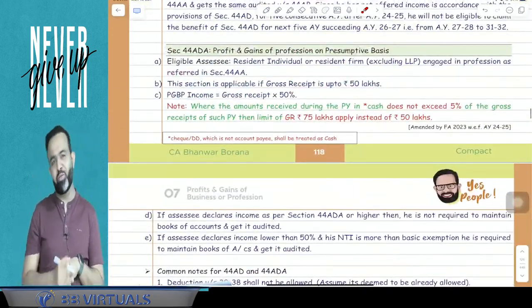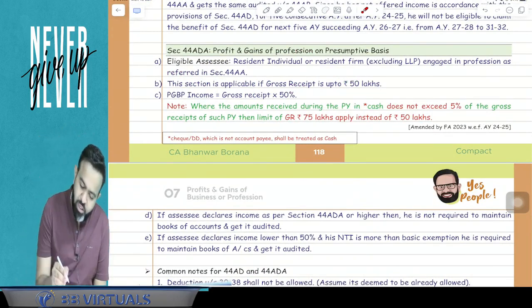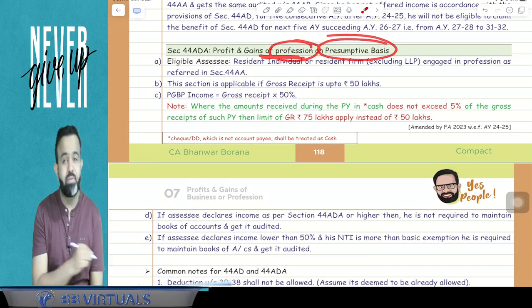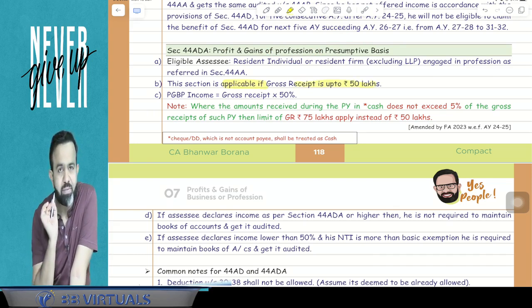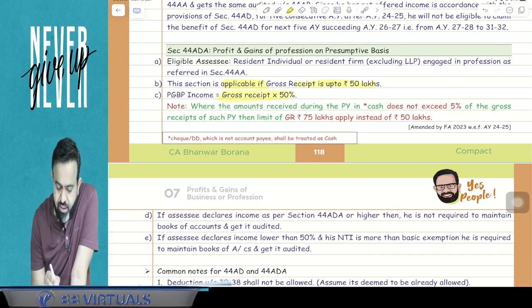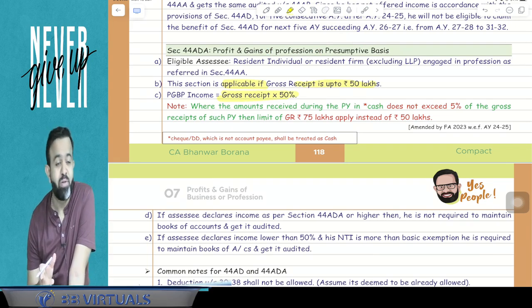After that, guys, there is one more section, 44ADA. 44ADA says profits and gains of profession on the presumptive basis for the professions. So if you remember, this section says that if your gross receipt is up to 50 lakh, then your PGBP income is gross receipt multiplied by 50%.